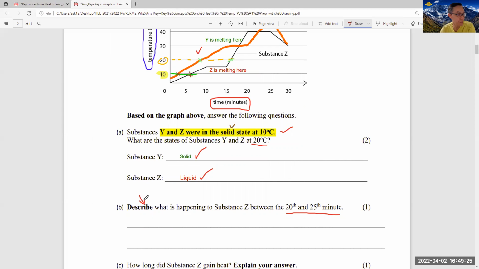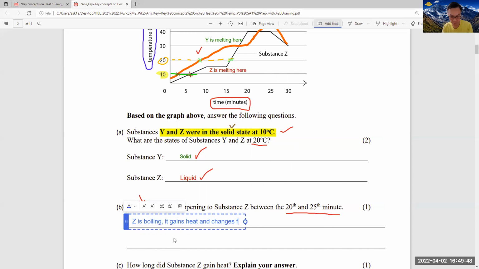But because they say describe, just putting the words substance Z is boiling is not sufficient. So you must tell me what happens during boiling. Okay. So for this question, you should say Z is boiling. It gains heat and changes from liquid to gaseous state.